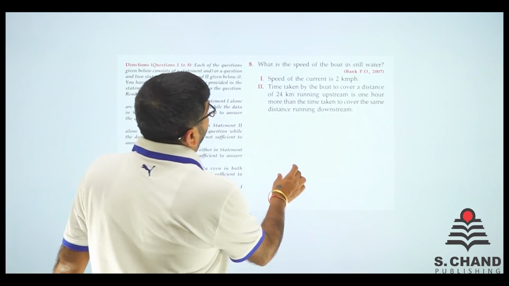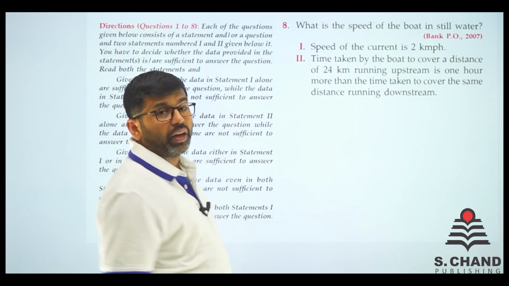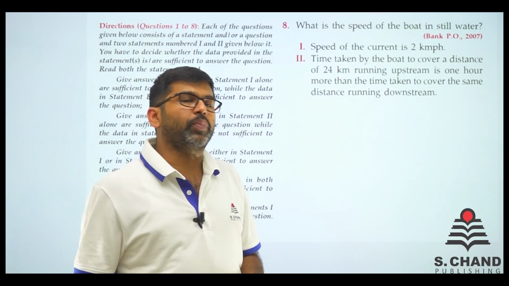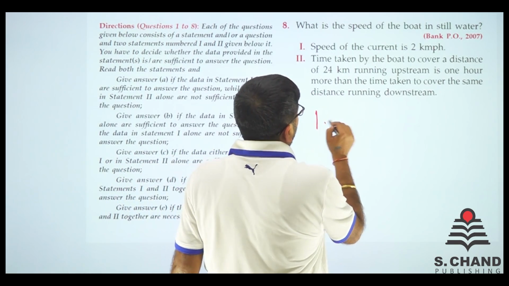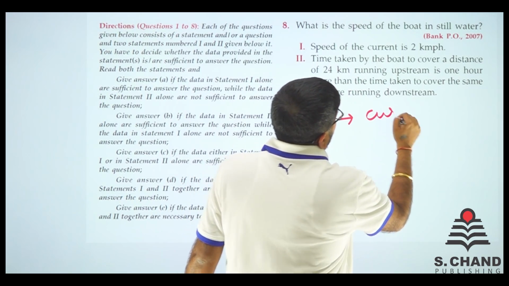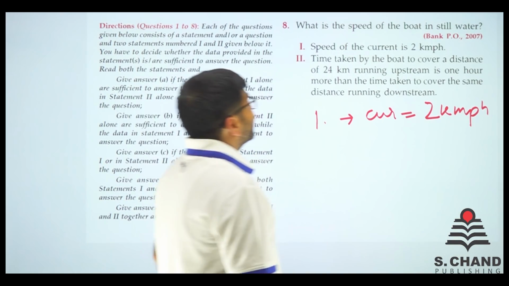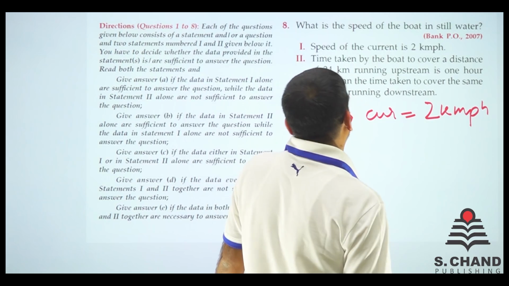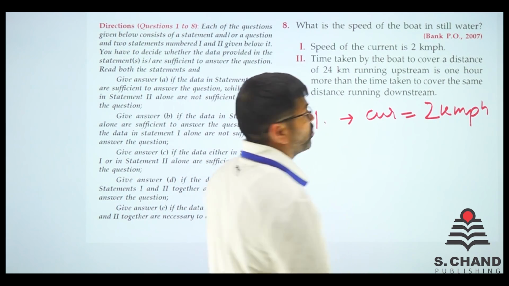Let's see what it says. What is the speed of the boat in still water? Again, you need to find out the boat's still water speed, right? Speed of the current is 2 kilometers per hour. So the first part is given, current, that is 2 km per hour. Time taken by the boat to cover a distance of 24 kilometers running upstream is 1 hour more than the time taken to cover the same distance running downstream, right?